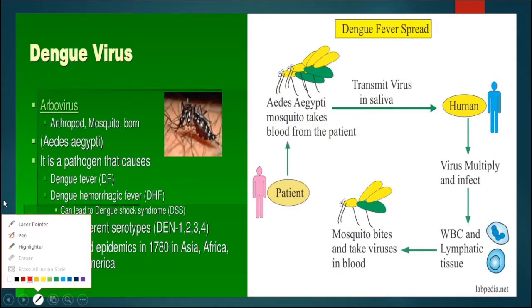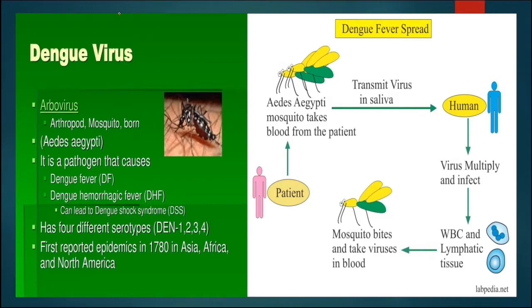In this slide, the dengue virus is shown. The dengue virus, an arbovirus, is responsible for dengue fever. It is spread by an arthropod, the female Aedes mosquito. This pathogen causes dengue fever and can lead to dengue shock syndrome, known as DSS. It has 4 different serotypes. The first reported epidemics were in 1780 in Asia, Africa and North America.